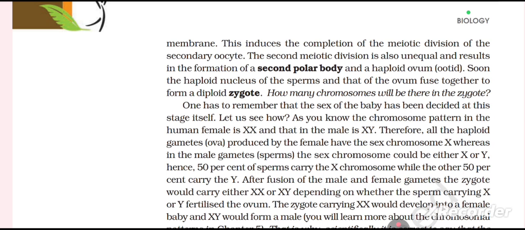Therefore, all the haploid gametes (ova) produced by the female have the sex chromosome X, whereas in the male gametes, that is sperms, the sex chromosomes could be either X or Y. Hence, 50% of sperms carry the X chromosome while the other 50% carry the Y. After fusion of the male and female gametes, the zygote would carry either XX or XY depending on whether the sperm carrying X or Y fertilized the ovum.